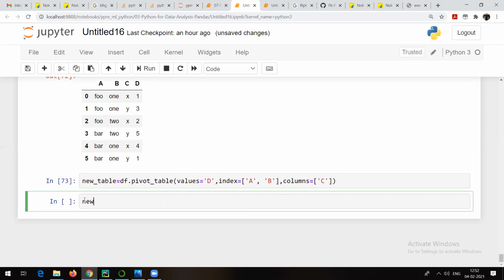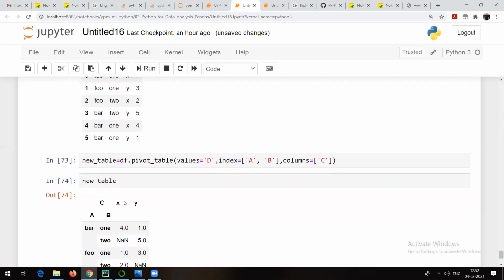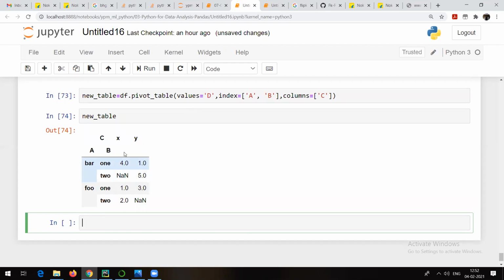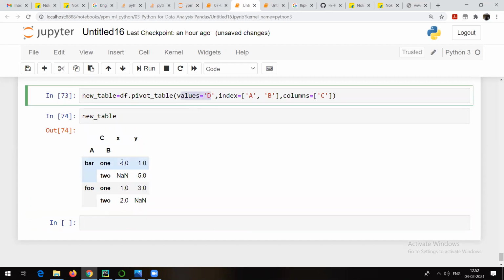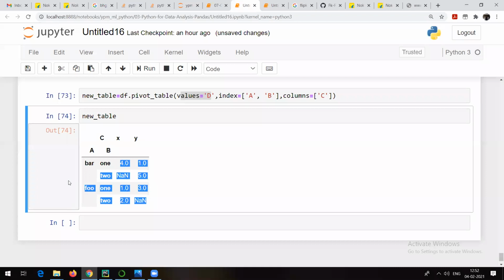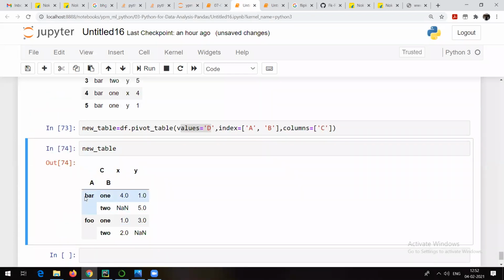Now, if I try to show you the new table, it is going to look like this. So, see, you can check, actual values are from D. Indexes are A and B. The values from A are foo and bar, values from B are 1 and 2, so repeated values. Now that means we have two levels of indexes. This is one and this is another. And columns C, X and Y.